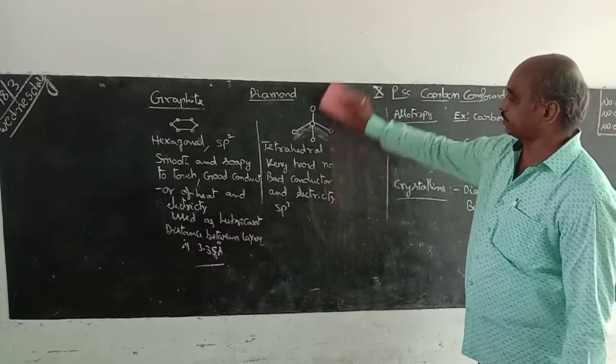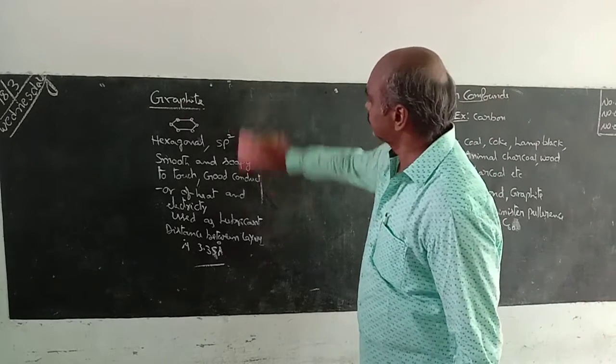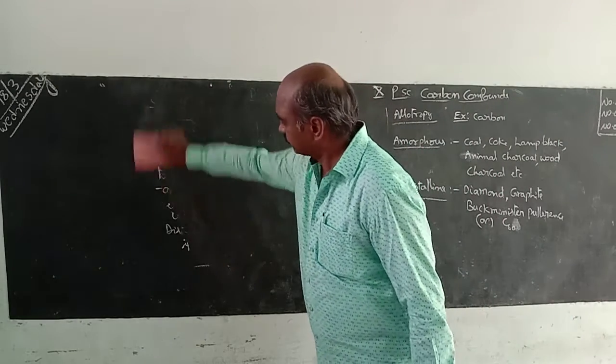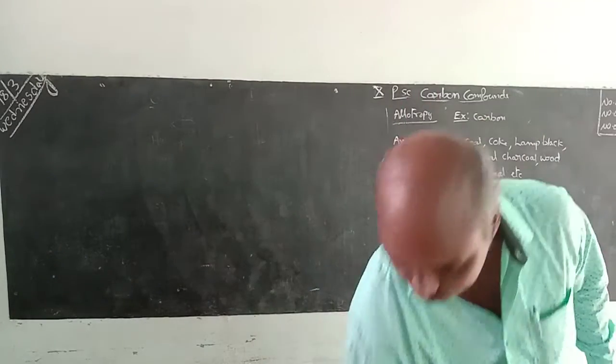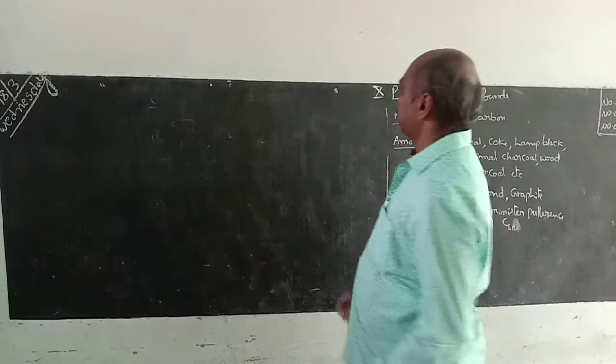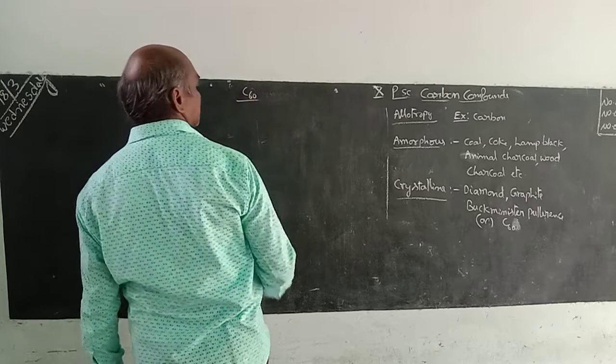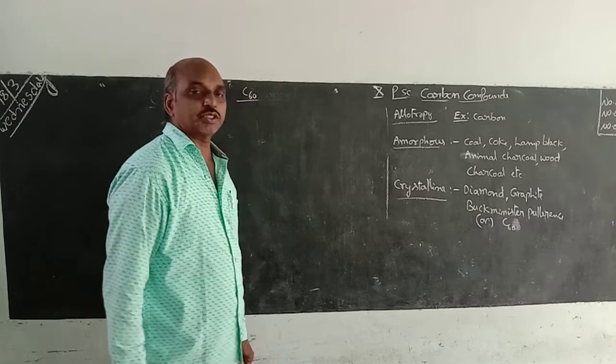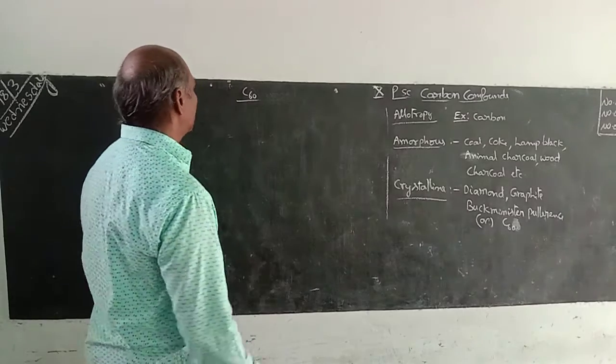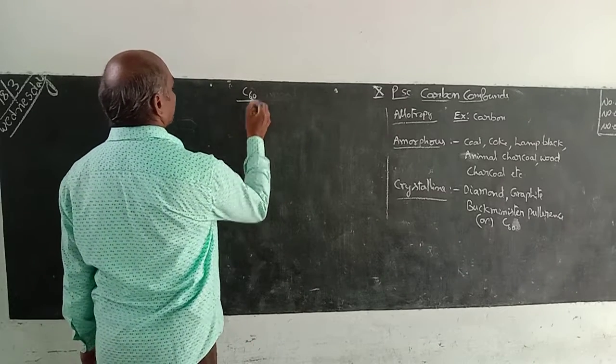What is C60? C60, another name is Buckminster Fullerene. Who discovered Buckminster Fullerene or C60?